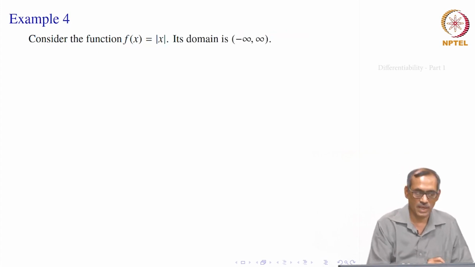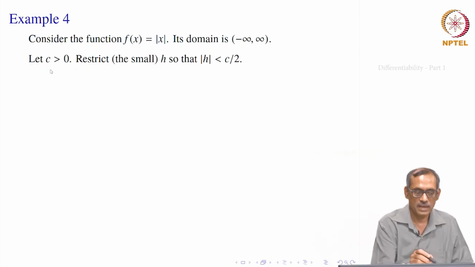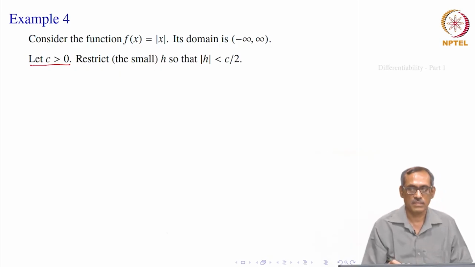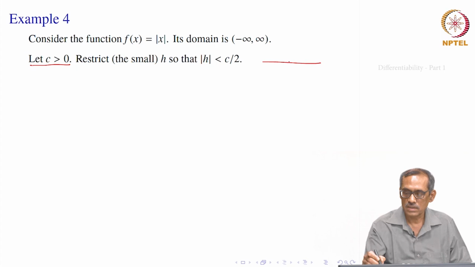So, let us consider first say c is greater than 0. So, at c we want to find whether the function is differentiable or not, greater than 0, not equal to 0. So, say 0 is here somewhere, c.